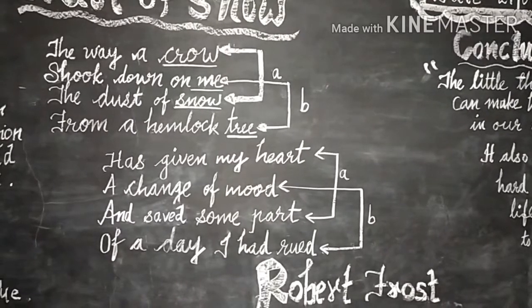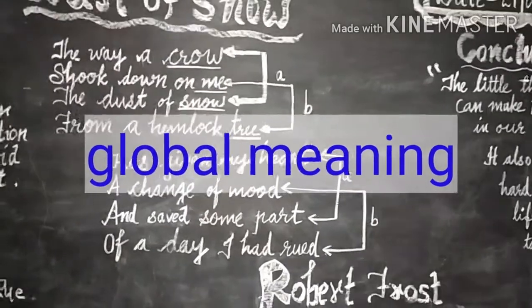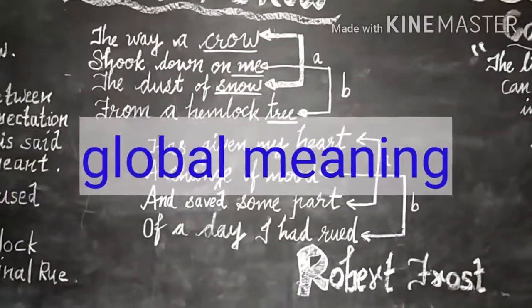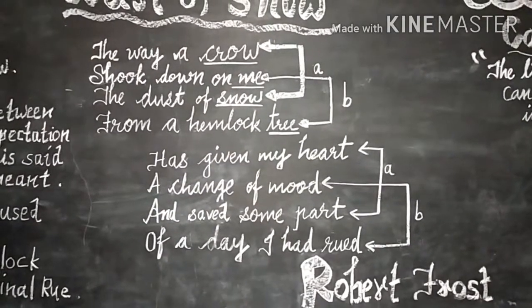Let us see the global meaning of the poem. Generally, poets take birds and trees which are known for their beauty and good qualities.